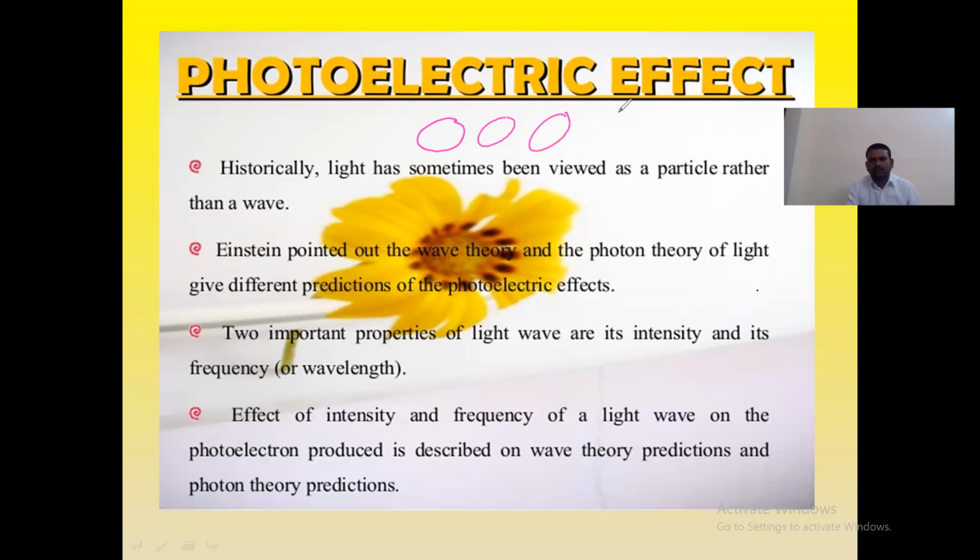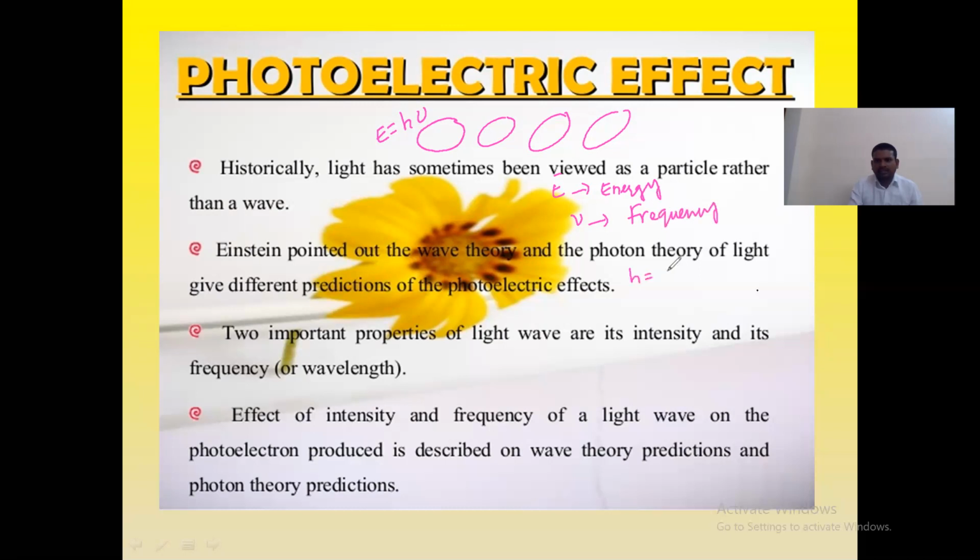Each one is a quanta, the number of photons are the quantums, and each photon exhibits the energy E is equal to h nu. Here this E is the energy of the material, nu is the frequency of the material, and h is the Planck's constant.